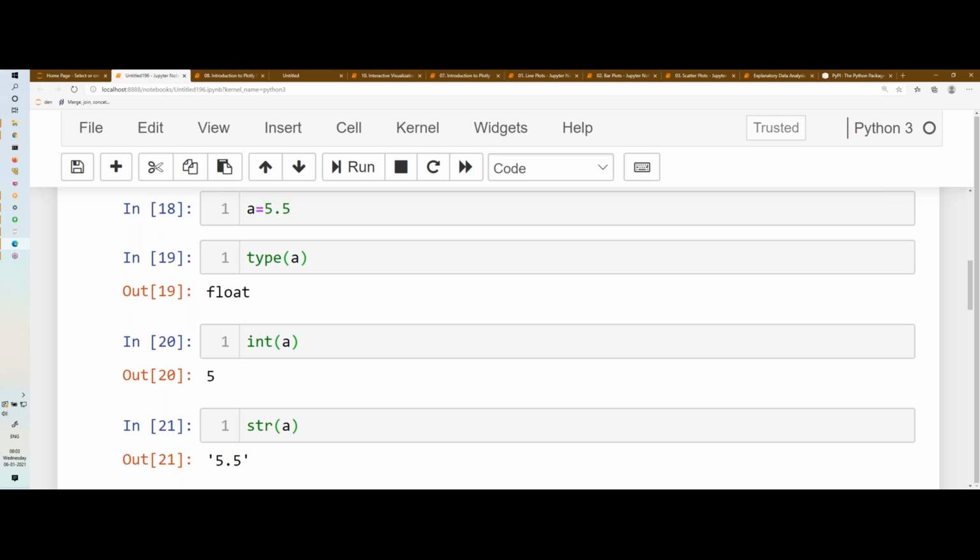What we understood so far, after we install Anaconda and after we went through the Jupyter Notebook tutorial, we understood how to install any package in Python. Then we understood how to take help, and then we are discussing variables.